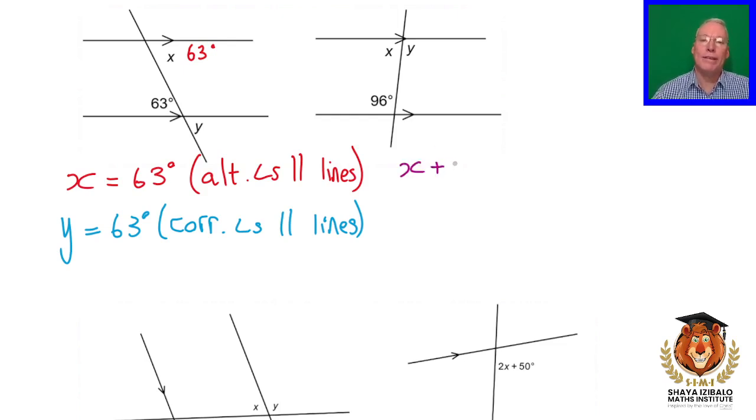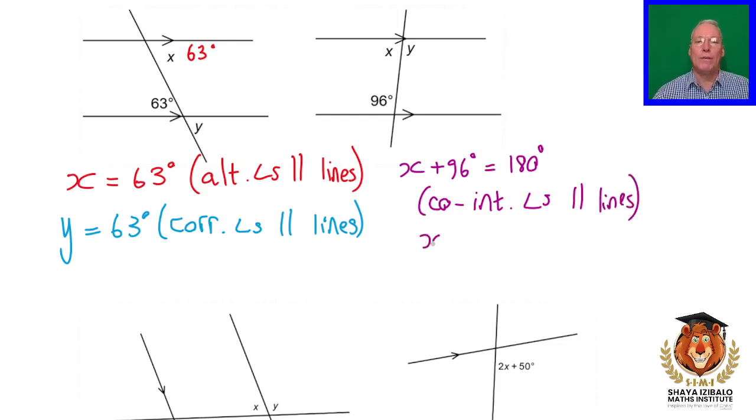X plus 96, those are co-interior angles on parallel lines. What happens with co-interior angles on parallel lines? They are supplementary. So x plus 96 is 180 degrees. Our reason would be co-int angles, parallel lines.